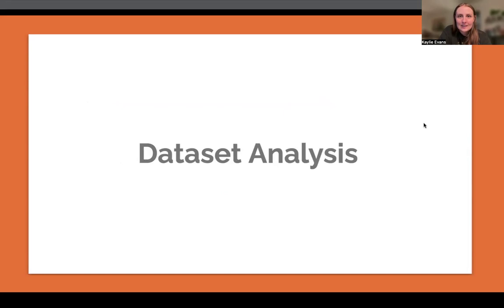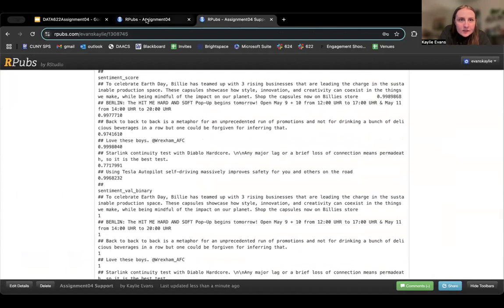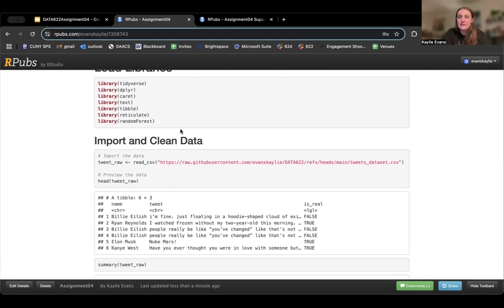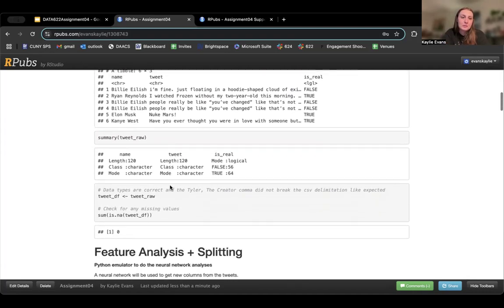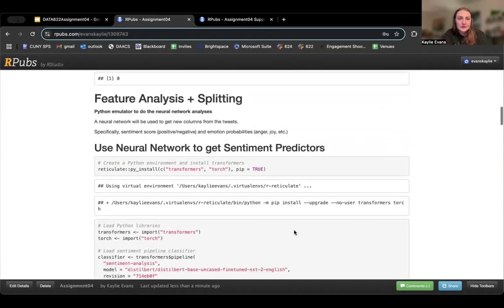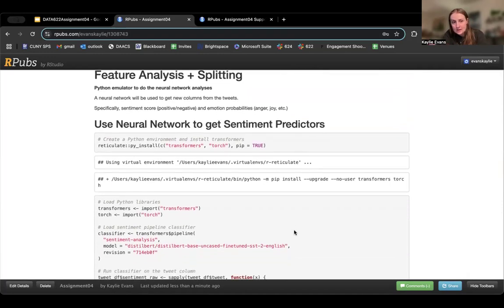All right, let's dive into the dataset analysis. So here is the project. This is the R Pubs that I'm going to also submit in the submission. Importing the data, I saved it as a CSV file in my GitHub for reproducibility. And this is what it looks like. Just name, tweet, and then if it is real or if it is not real. Little Boolean value there. And like I mentioned before, this is already cleaned. I did just a couple tests and everything looked good. So no cleaning needed.